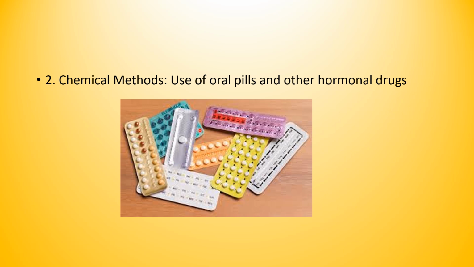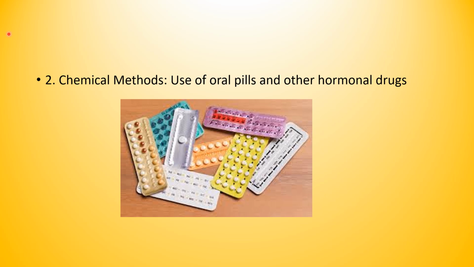These are chemical substances inserted into the vagina before intercourse. It will kill the sperm and make them inactive. And also oral contraception, oral tablets they used to take. It contains hormones like estrogen and progesterone that prevent ovulation. So that is another method. Tablets in the form of tablets are called oral pills. And some, what we call hormonal drugs or hormonal injections they use, release hormones that prevent ovulation for a month. So this is regarding the chemical method of prevention of a pregnancy.